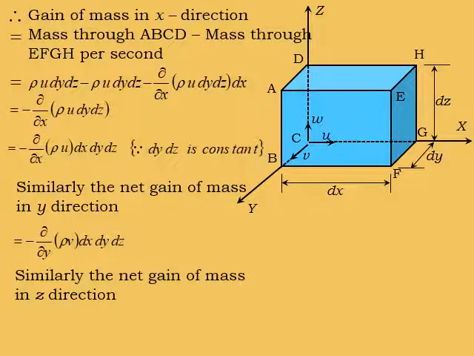Similarly, the net gain of mass in the z direction. What is the gain in mass in the z direction? That is equal to minus ∂/∂z (ρw) dx dy dz, where w represents the velocity component in the z direction.